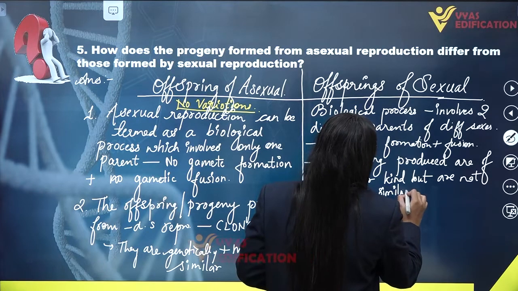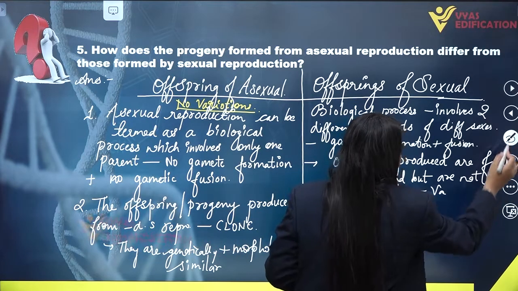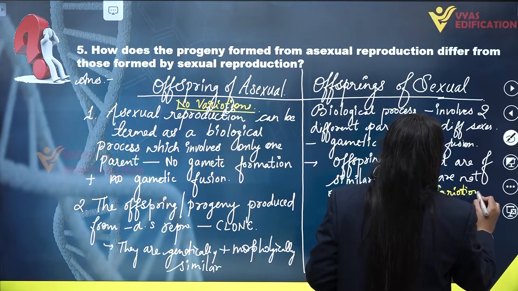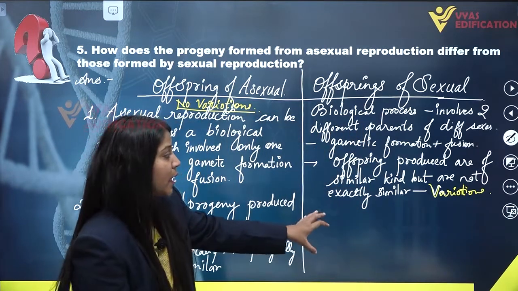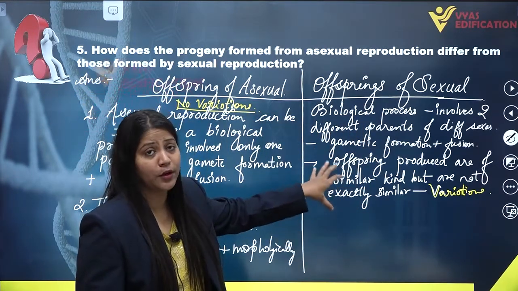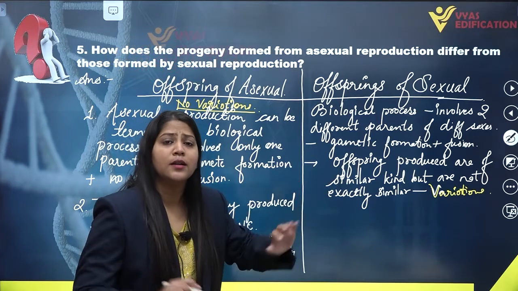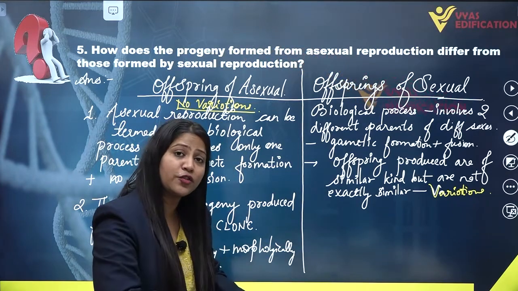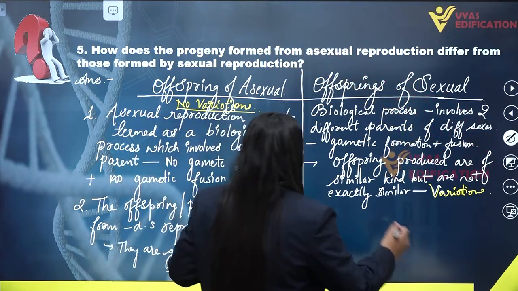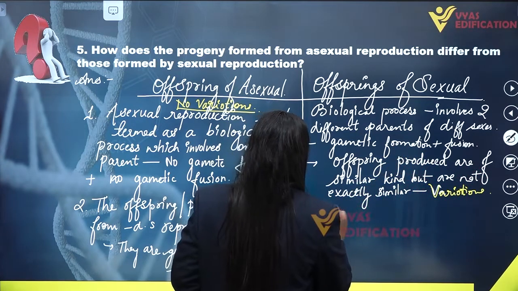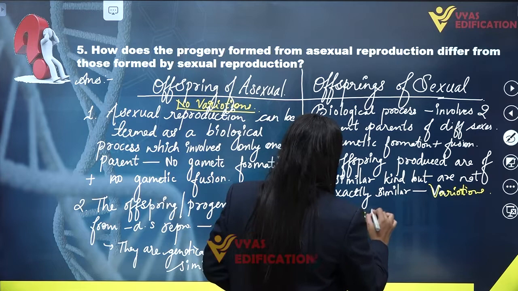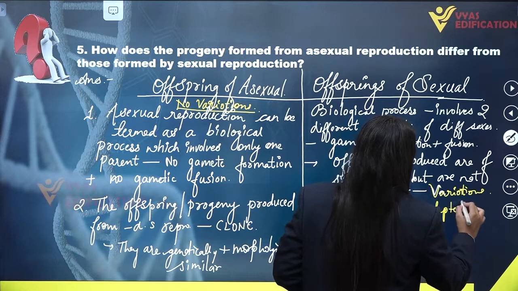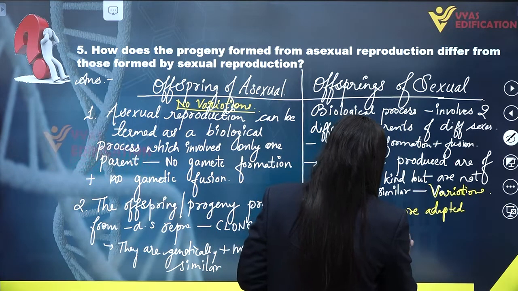That means they have variation. Variations can be seen in the offsprings produced from sexual reproduction. All sexually reproducing organisms have variations among them as well as variations compared to their parents. If there are variations, they are more adapted, or we can say they have better chances of survival.